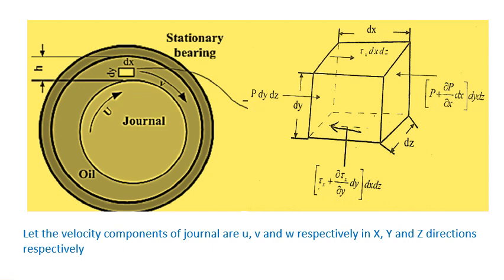On the right side we have the pressure force denoted by P plus del P by del x into dx, into dy dz. This denotes the change in pressure or the variation of pressure across the length dx, which is denoted by del P by del x.